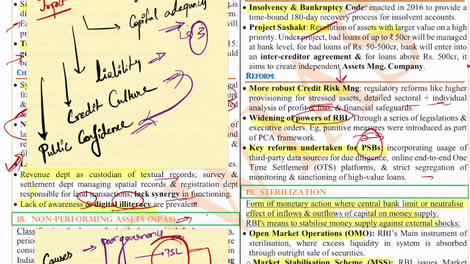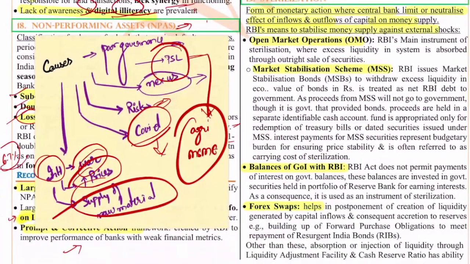All these things are the major reforms which we can take, right? So taking all these steps will ensure that the balance sheet is clean and maintained, and this will ensure that the banking system remains robust. So next, the 19th question is on sterilization.